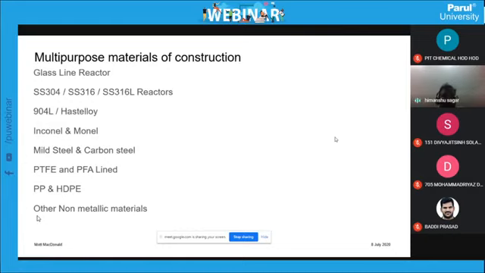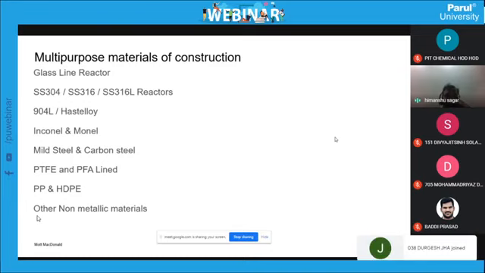So you have to use the PTFE and PFA lined systems. Now again, another non-metallic material: PP and HDPE. When the process is not at very high temperature, the reaction is at normal temperature, and only an acidic material or something somewhat basic is there, you can use normal polypropylene or high density polyethylene reactor and piping.